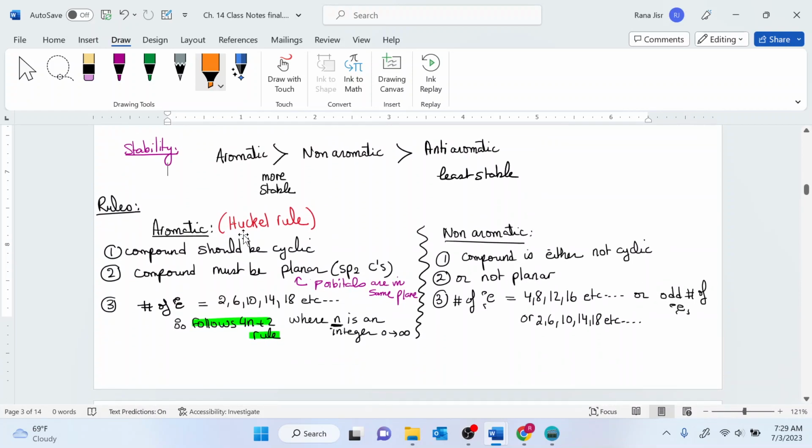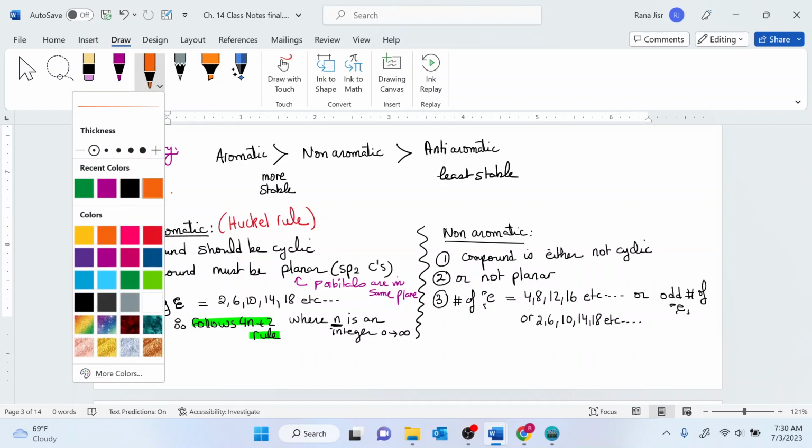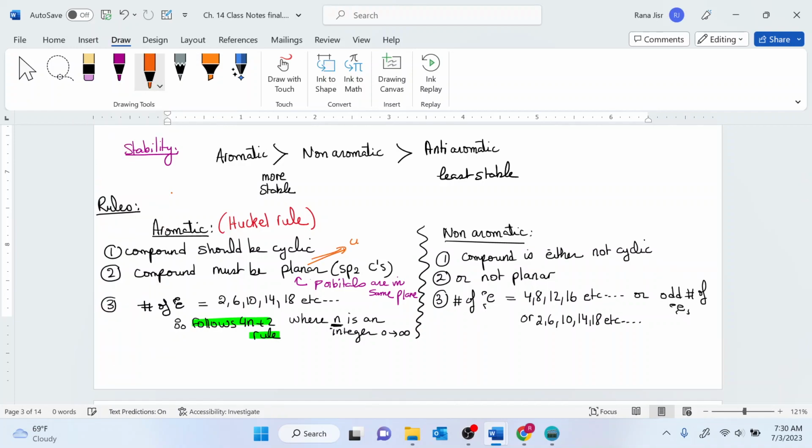So for a compound to be aromatic, this is called Huckel's rule. The compound should be cyclic and should be planar. By planar, we mean that all carbons need to be in the same plane, having an sp2 hybridization. So in this case, we will have all the p orbitals overlapping with each other. If your compound is planar, then this is the same thing as conjugated. So planar means that it is a conjugated system, meaning that all the p orbitals lie in the same plane.